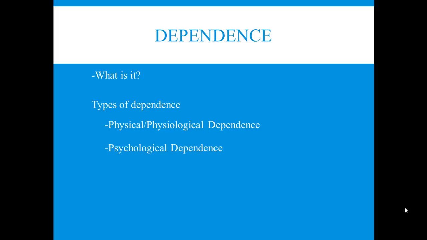We're going to talk about two types of dependence: physical, or physiological, dependence, and psychological dependence. The definition of dependence is the same: stop taking the drug, reduce the dose, and you get the presence of withdrawal symptoms. With physical or physiological dependence, you get physical withdrawal symptoms.